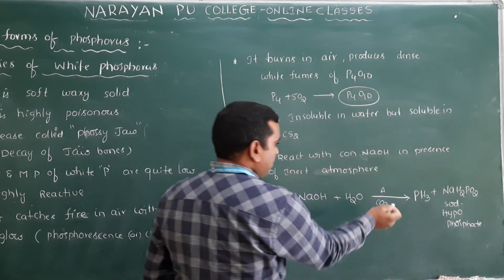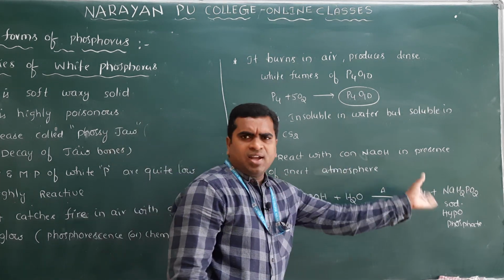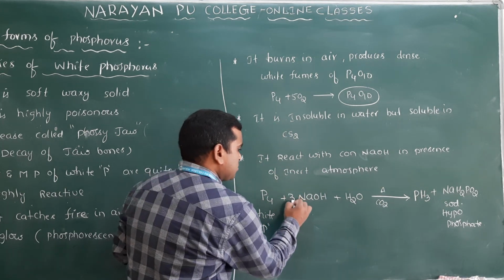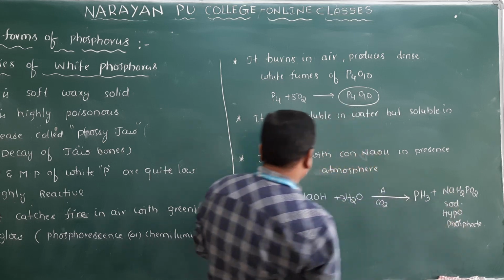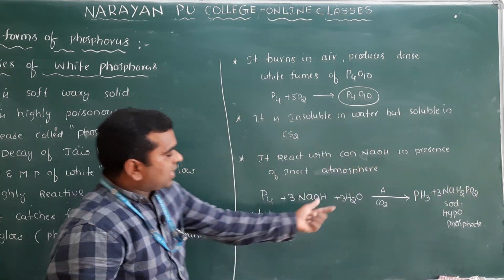Clear? So now balance, as I already said, how to balance this one. It is a disproportionation reaction. So multiply this one with 3, and you will get 3 moles here. Here how many phosphorus atoms are there? 4. So that's why I multiply this one with 3. Clear?